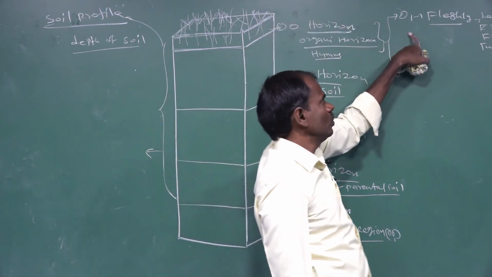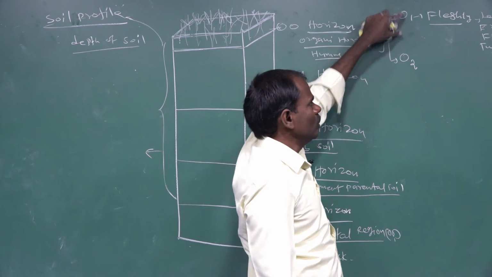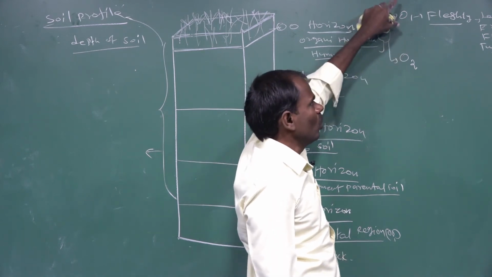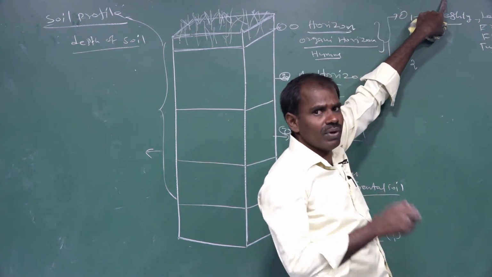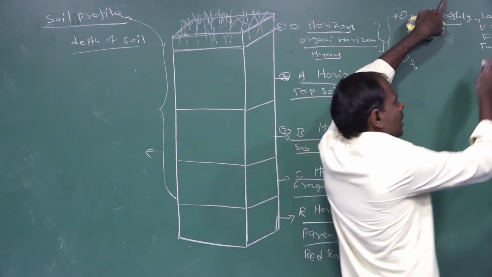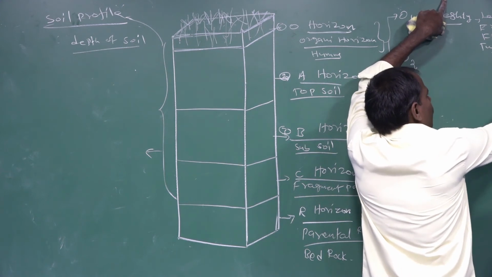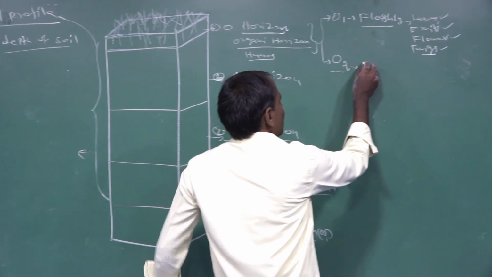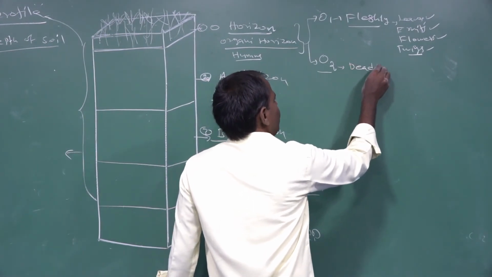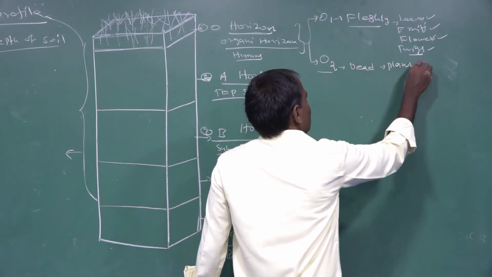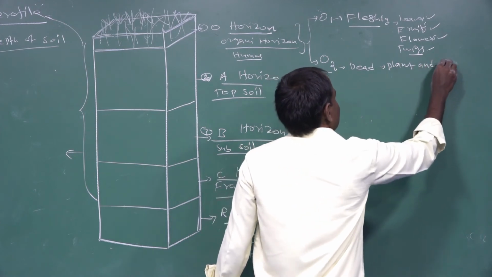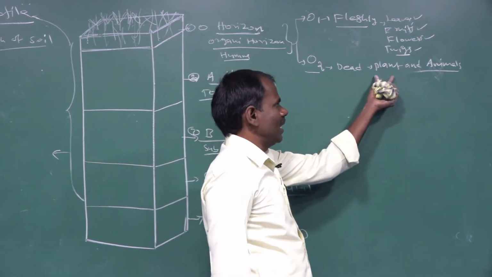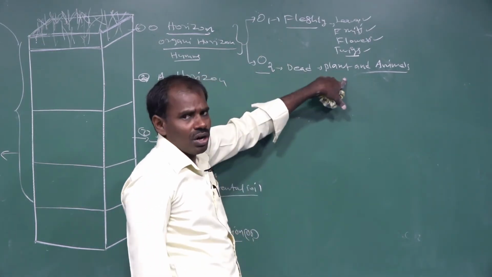The O horizon can be divided into two sub-regions: O1 and O2. In O1, fresh materials are found in the topsoil, containing leaves, fruits, flowers, and twigs. The O2 horizon is decomposition of dead plants and animals. It consists of dead and decomposing organic materials.